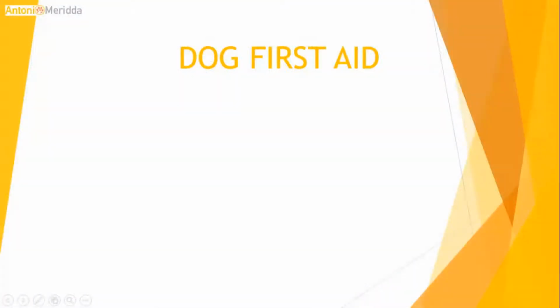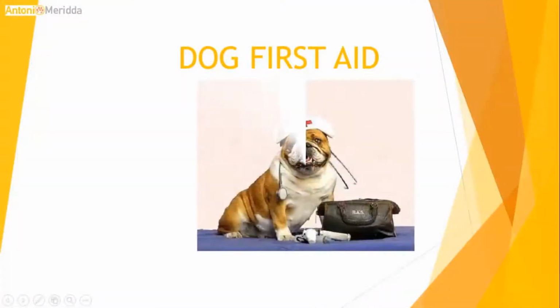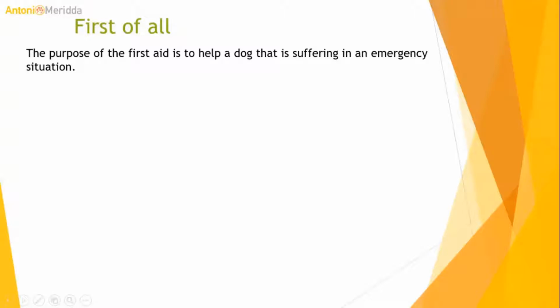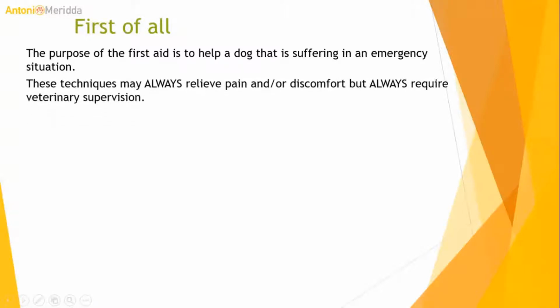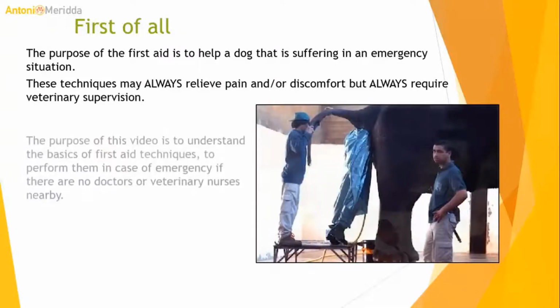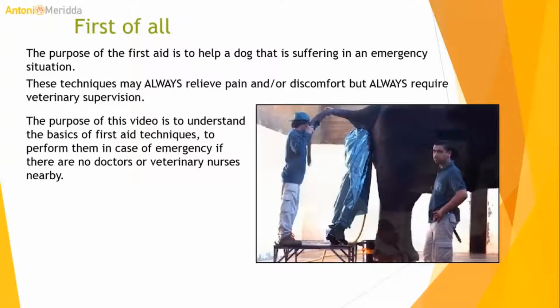Dog first aid. Basic techniques. First of all, the purpose of first aid is to help a dog that is suffering in an emergency situation. These techniques may relieve pain and/or discomfort, but always require veterinary supervision. The purpose of this video is to understand the basics of first aid techniques to perform them in case of emergency if there are no doctors or veterinary nurses nearby.